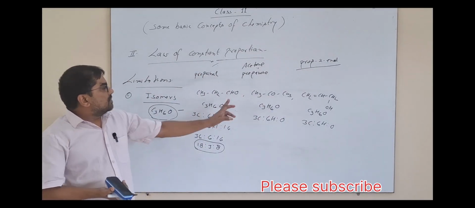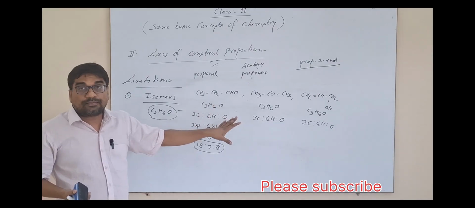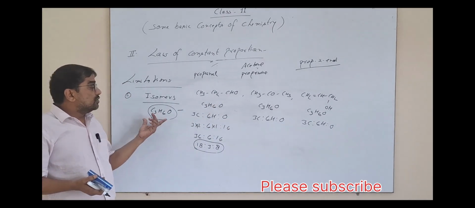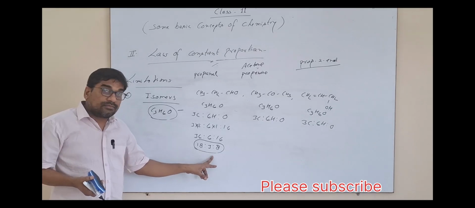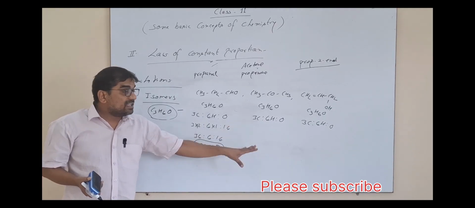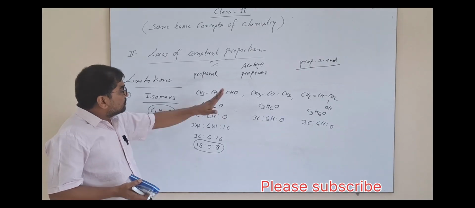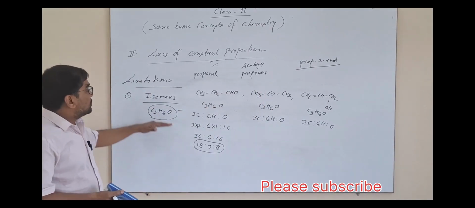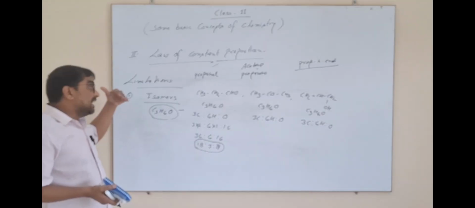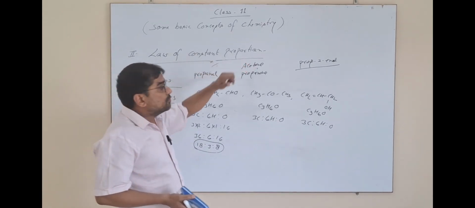In all three compounds, three different functional groups are present with different chemical properties. Although their component elements are present in the same ratio by mass, the molecules are different with different properties. So isomers, like isotopes, will not follow the law of constant proportion.